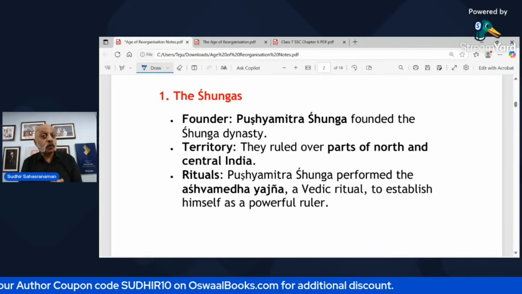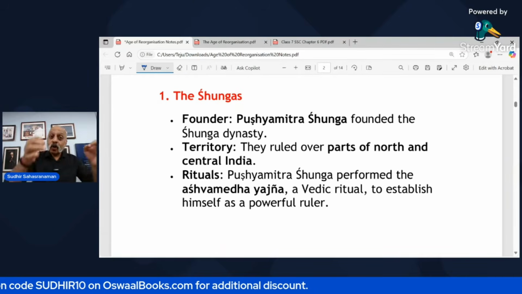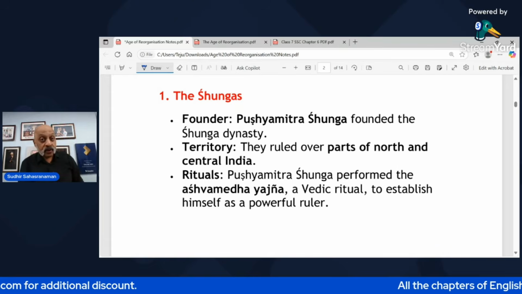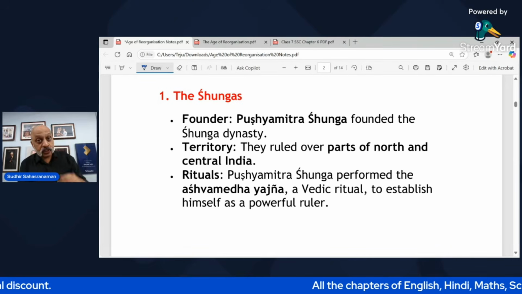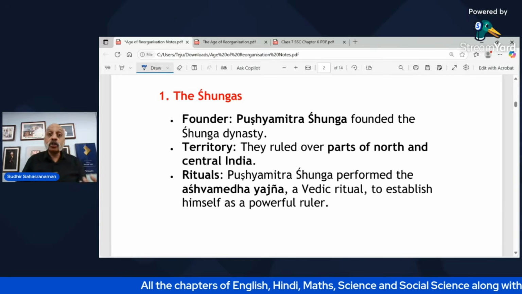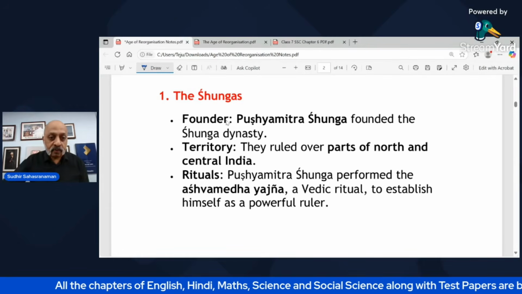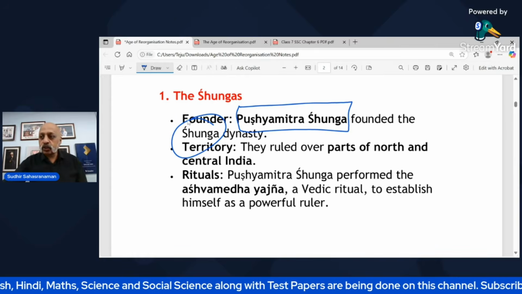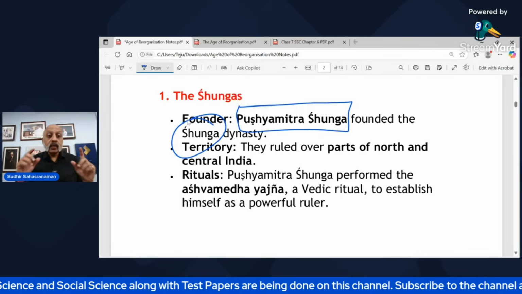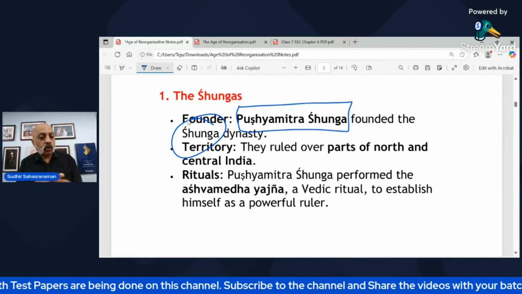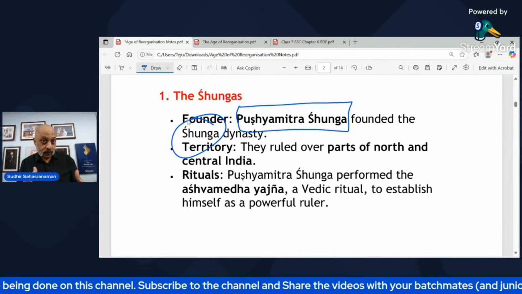Why did I say he's important? Because he assassinated the last Maurya emperor, right? 50 years after Ashoka, and he established what was known as the Shunga dynasty, named after him, which is why this particular name is important. As far as territory is concerned, they ruled over parts of North and Central India, right?